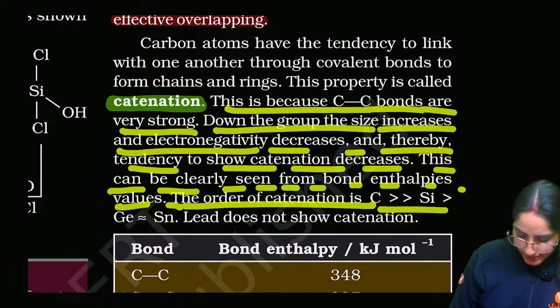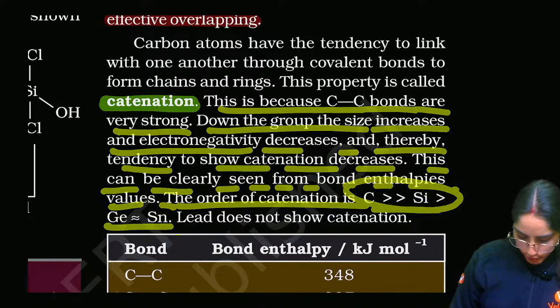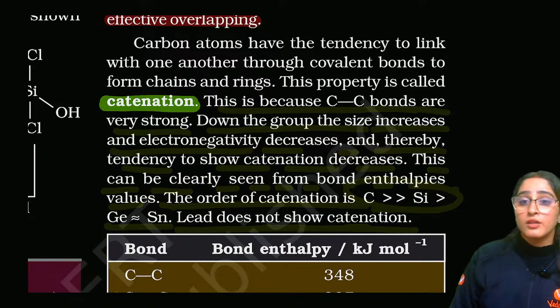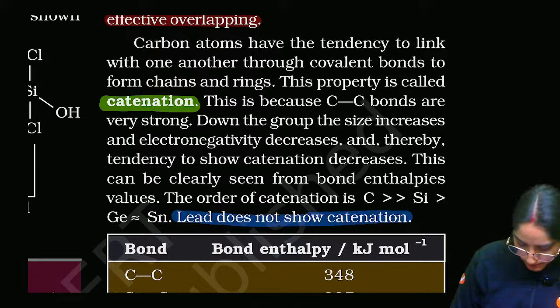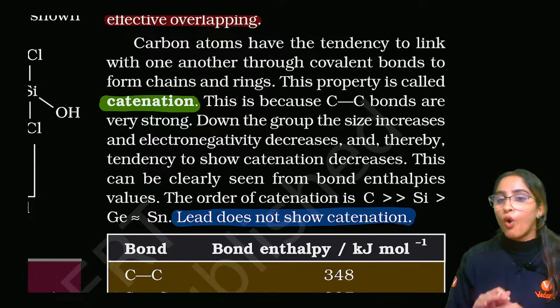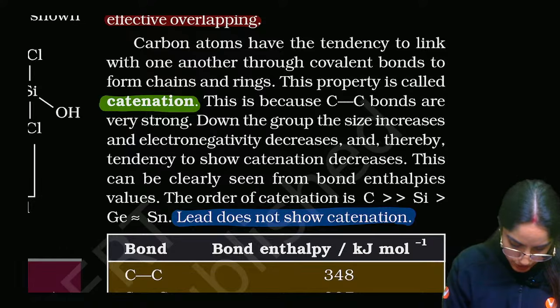The order of catenation decreases down the group. Lead does not show any. Now they can ask you, which of the following members does not show any catenation? So catenation decreases, but lead will not show any kind of catenation, right?